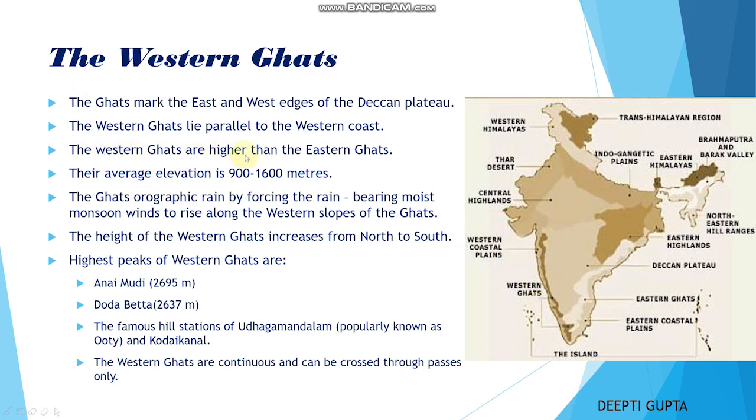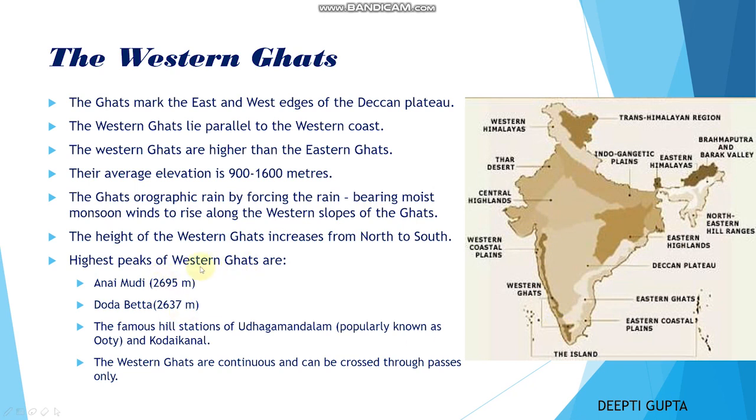The Western Ghats are higher than the Eastern Ghats. If we compare the Western Ghats and Eastern Ghats, the Western Ghats are higher. Their average elevation is 900 to 1600 meters. The Ghats cause orographic rain by forcing the rain-bearing moist monsoon winds to rise along the western slopes of the Ghats. The height of the Western Ghats increases from north to south.